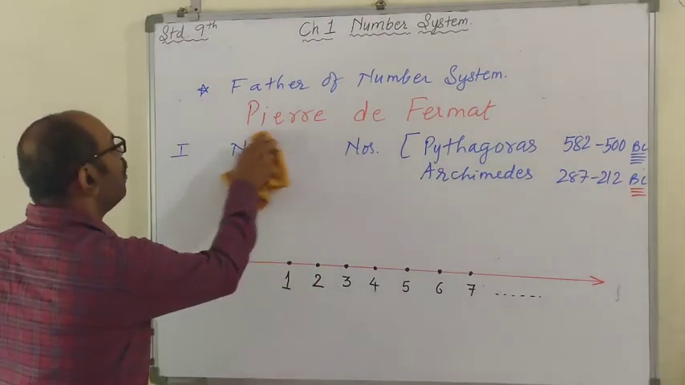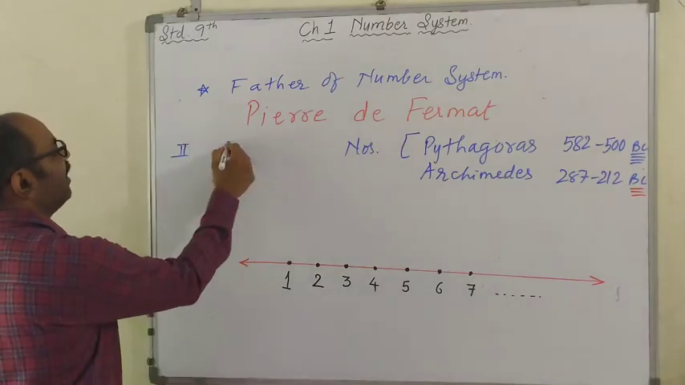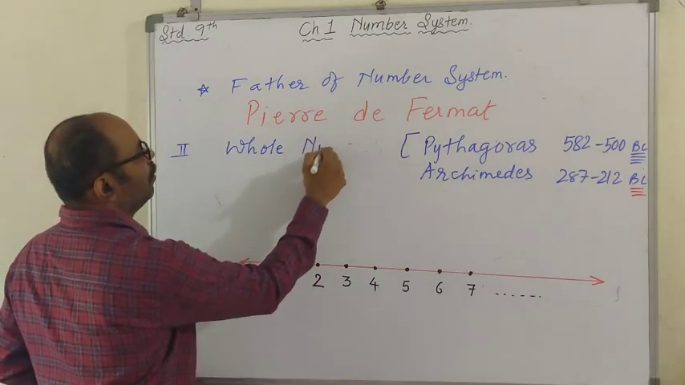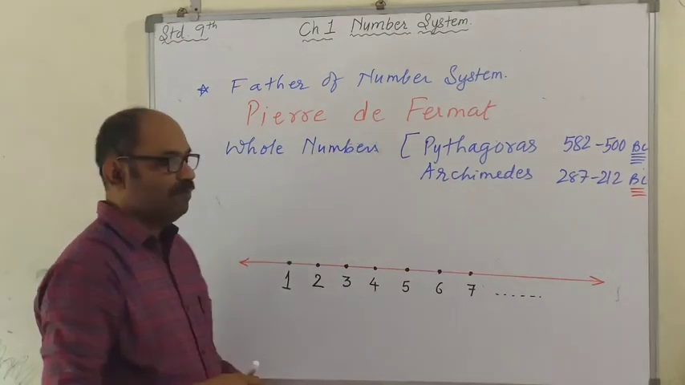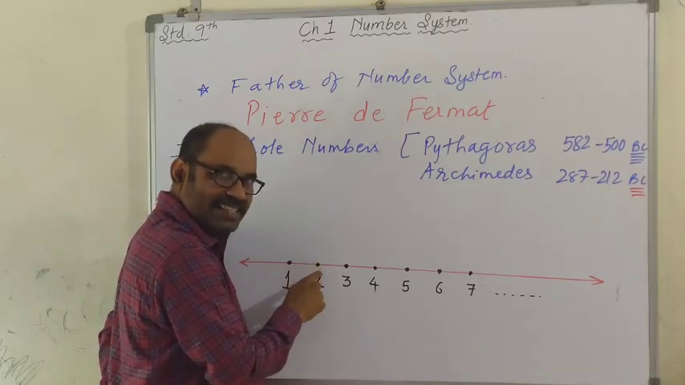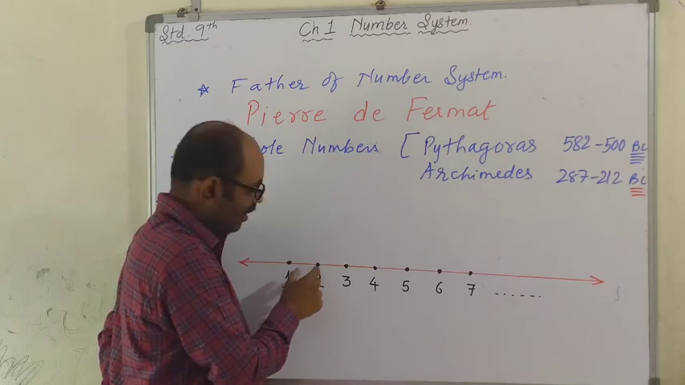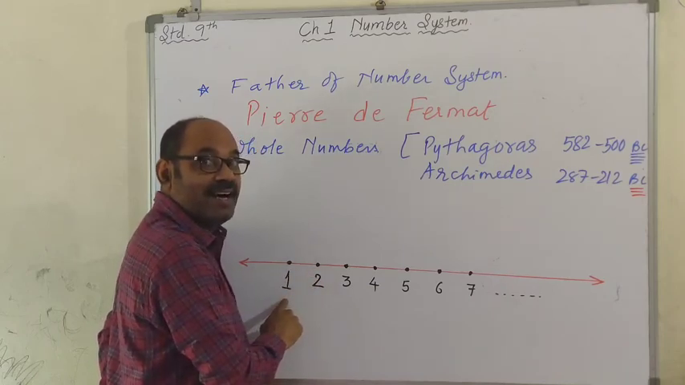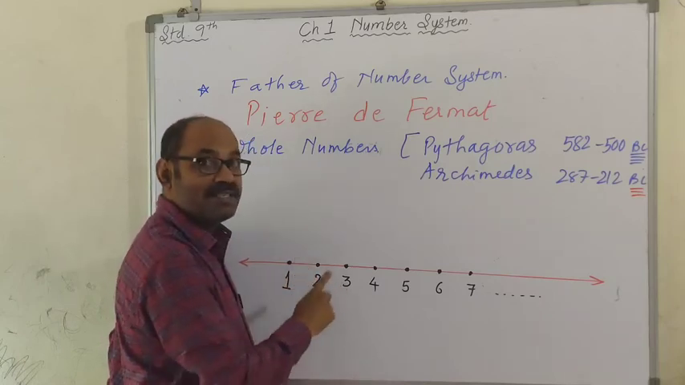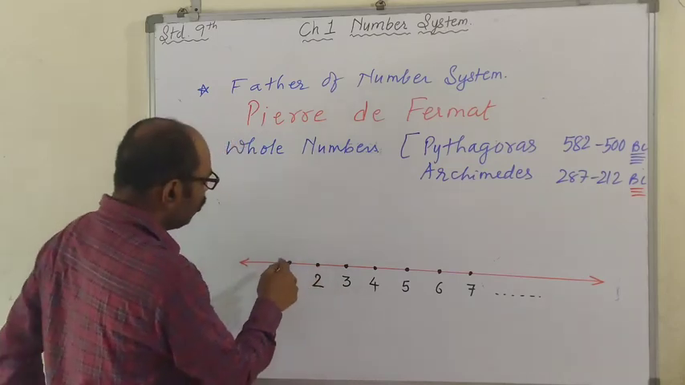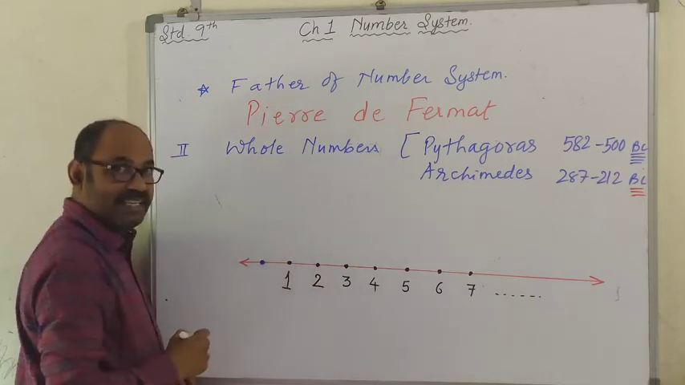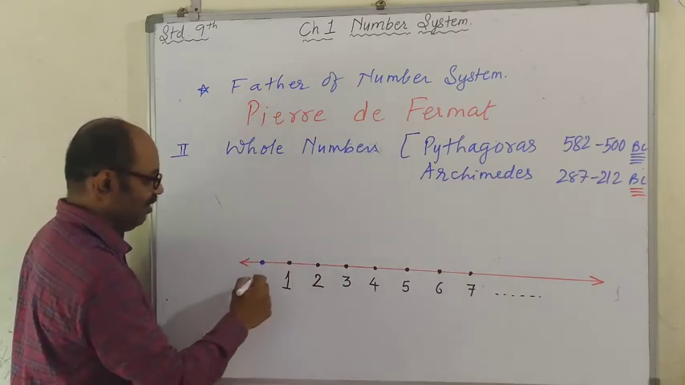Now, whole numbers. Second, whole numbers. All right. Fine. You chose one point. At a definite distance, you chose another point on the number line. First point, you assigned a number 1. Second point, you assigned a number 2. Third point, you assigned a number 3. So if to the left of 1, I choose a point at that same definite distance, what will it be?